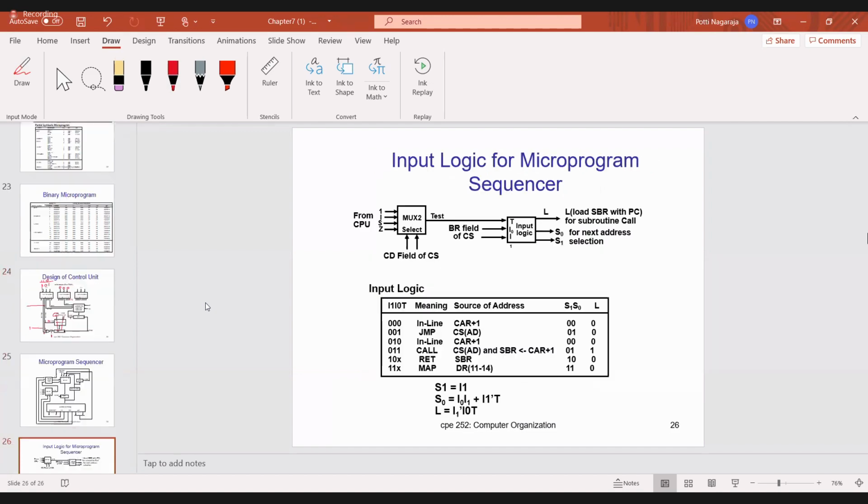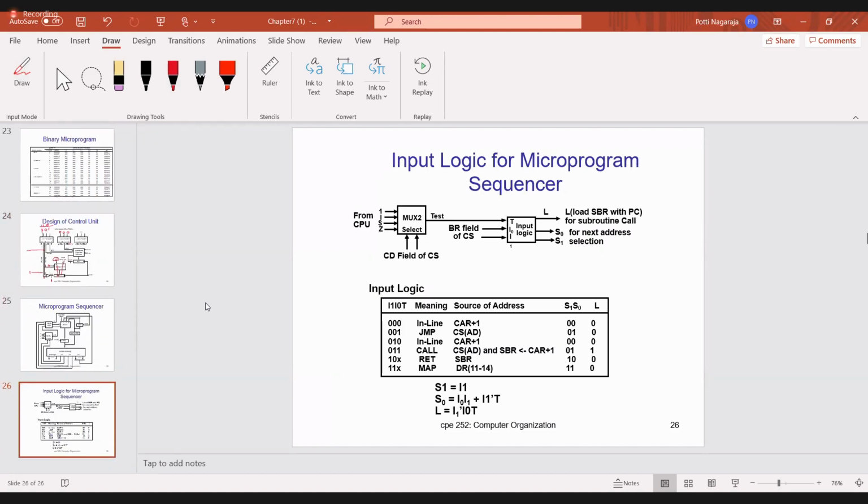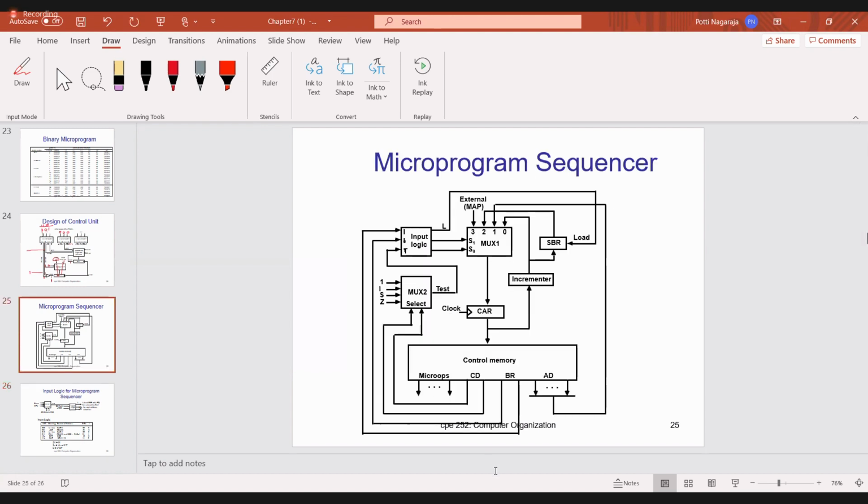This diagram you already know. One more diagram I will show here now. Let me see this diagram. Now this is the diagram I have to explain.